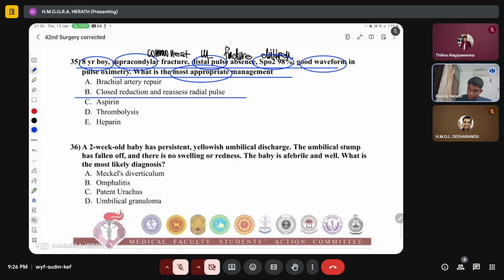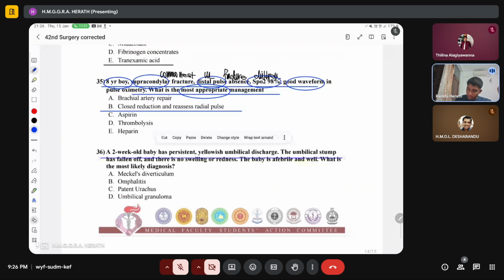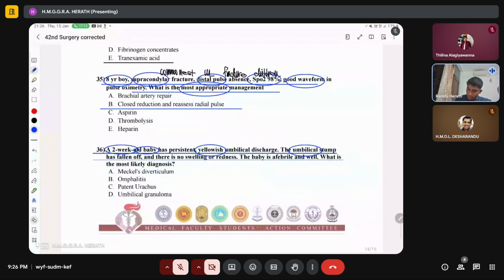Okay, so next one, a 2-week-old baby presents with persistent yellowish umbilical discharge. The umbilical stump has fallen off and there is no swelling or redness. The baby is afebrile and well. What is the most likely diagnosis?